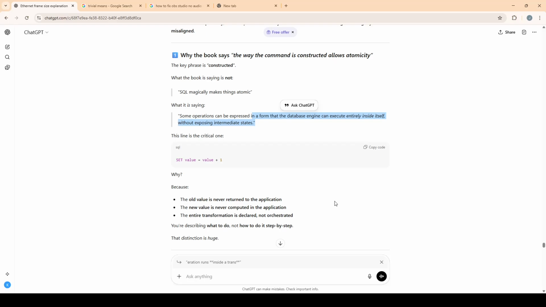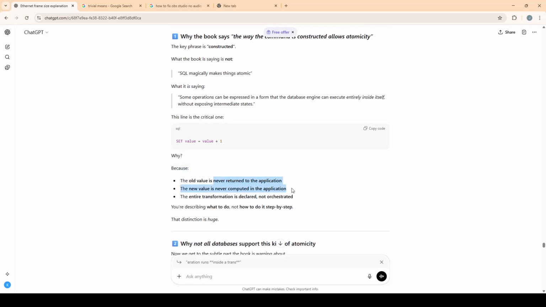So some operations, like this command, can execute entirely inside the database, because some databases do not provide this level of atomicity.